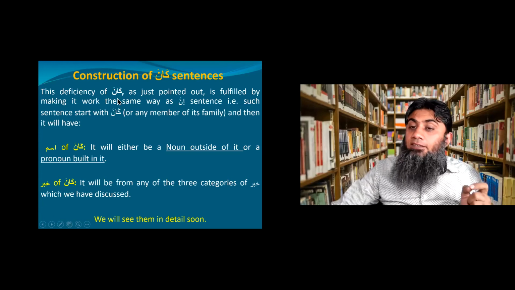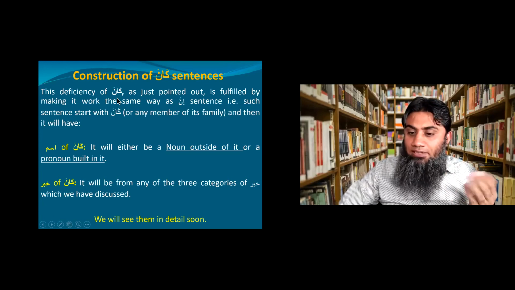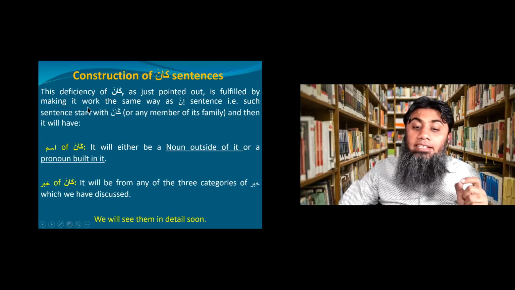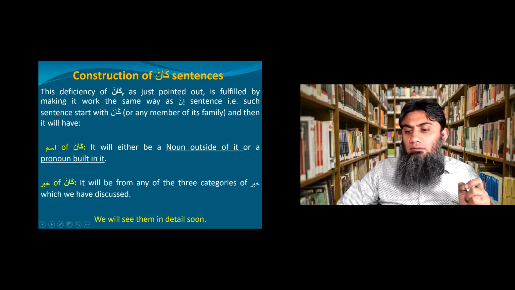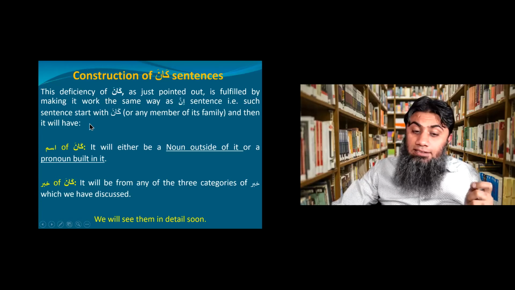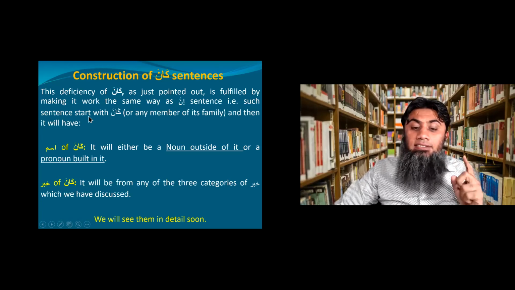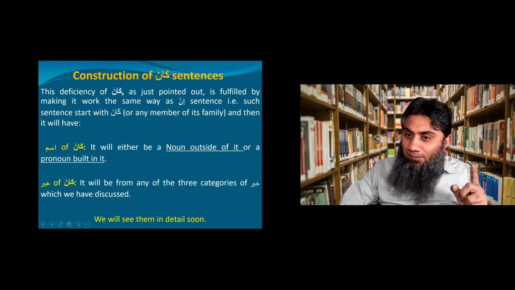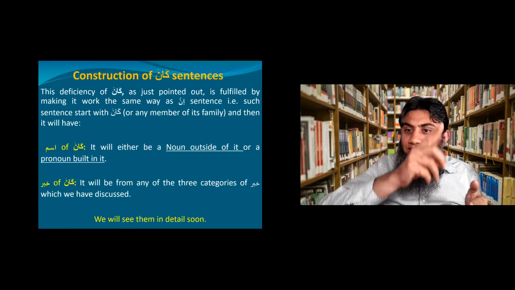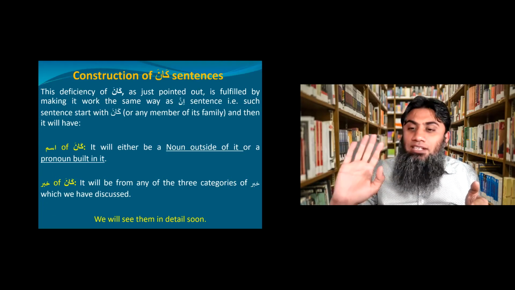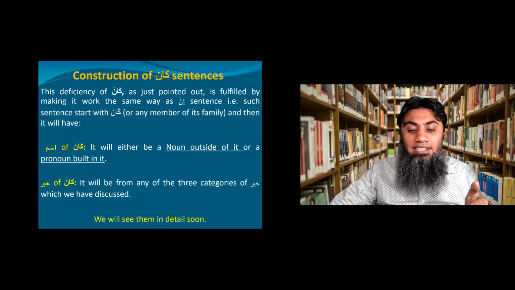This deficiency of kana, which I just explained to you, is fulfilled by making it work the same way as inna sentence. What does that mean? Such a sentence, which means the kana sentence, starts with kana or any member of the kana family. Remember, kana or any member. For example, kana has a complete chart. So it could be any member of the kana family that will start the sentence.